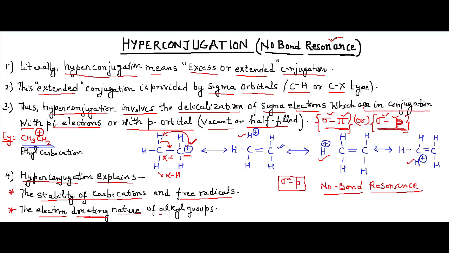So the electron donating nature of alkyl groups is also explained by hyperconjugation. This is a basic explanation of hyperconjugation, and further examples, discussions and practice problems we'll see in the later slides. Hope you got some idea about the hyperconjugation concept, and hope it helps. Thank you.